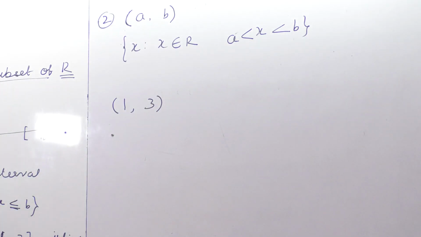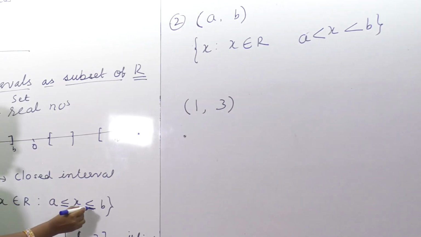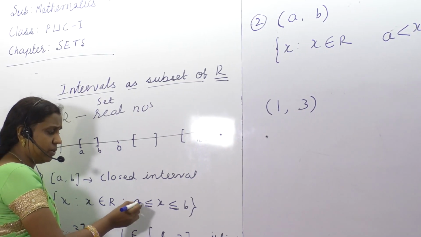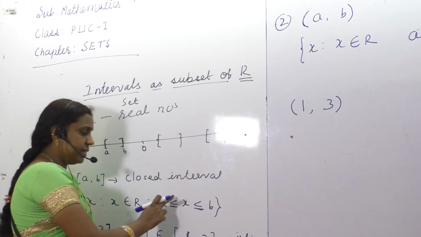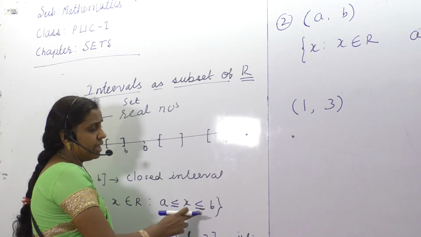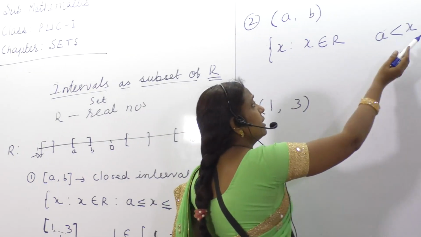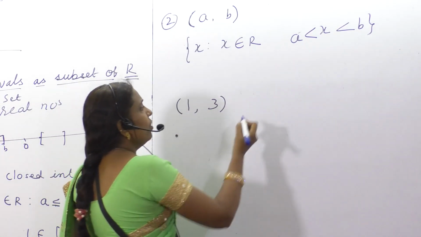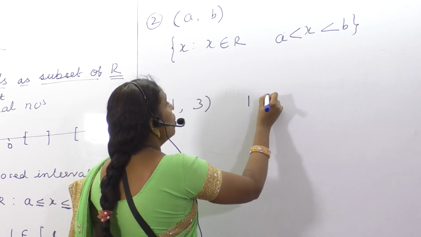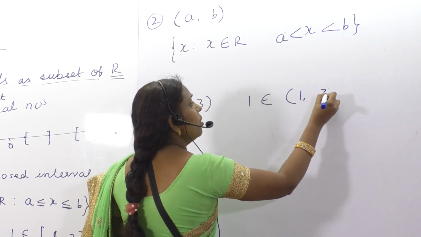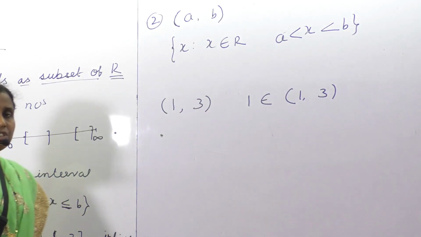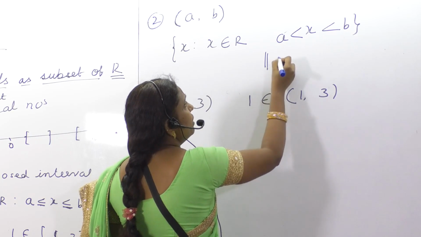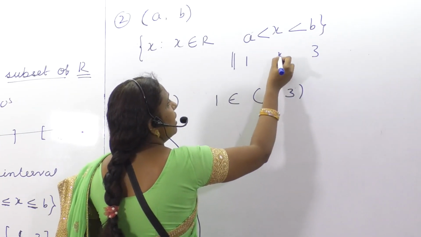You may be knowing what difference we are observing here. It is x strictly greater than A, or x greater than or equal to A? Greater than or equal to we say. Less than or equal to we say. But here it should be strictly greater than A and strictly less than B. Okay. For this, whether 1 belongs to open interval 1, 3, you please check. What is our definition? In place of this one, what will I put? 1, 3, x, any number.